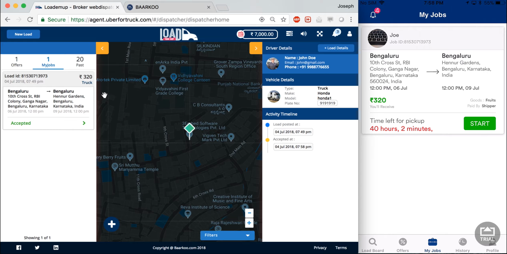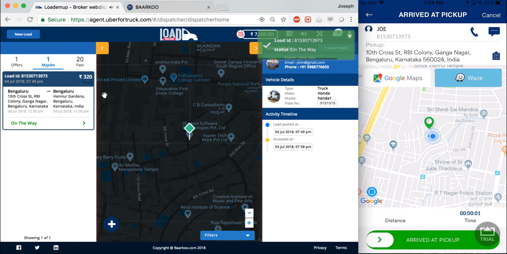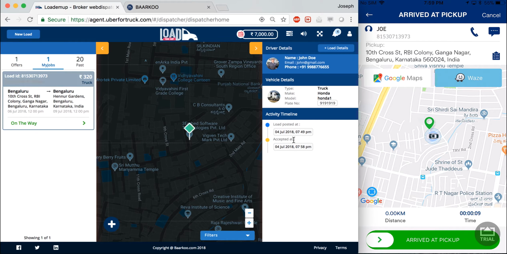So the carrier can also see that the time left for pickup is 40 hours and 2 minutes. Now, if a carrier has multiple loads, it's quite a useful piece of information for him to see the time left for pickup. The carrier can start the booking and the shipper gets an update on his timeline saying that the load has been accepted.